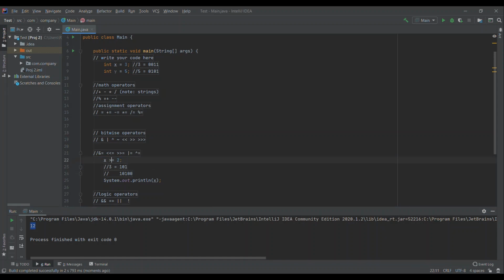You can do the same thing with right shift equals, or or equals, or the XOR equals. They all use the same properties as up here, but now you're assigning it back to x without having to write out x equals x or y. So this is the same as x equals x caret 2.